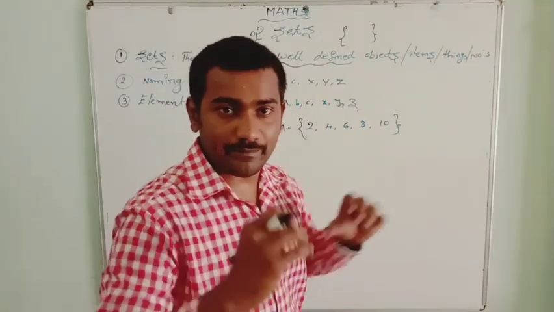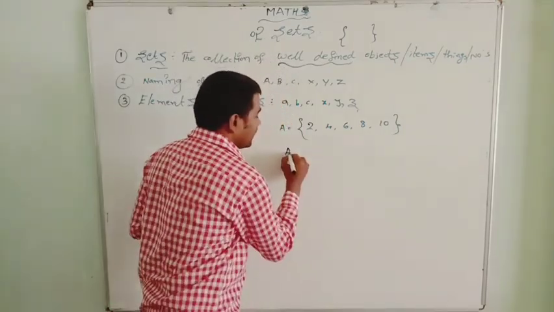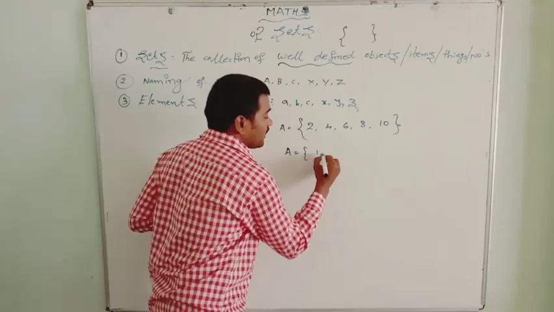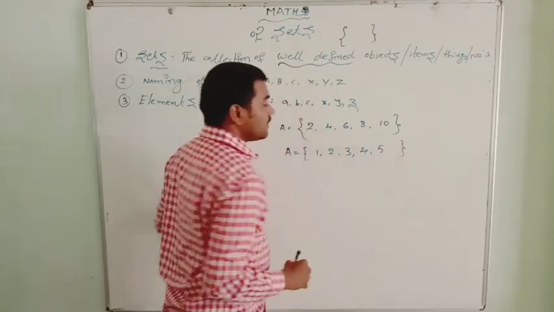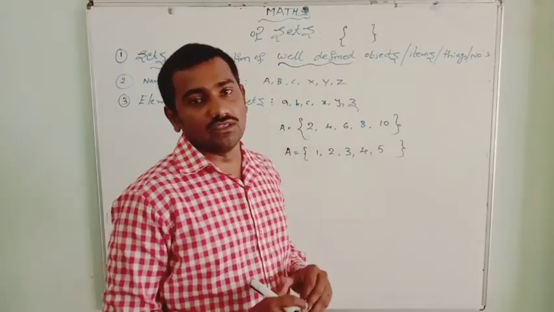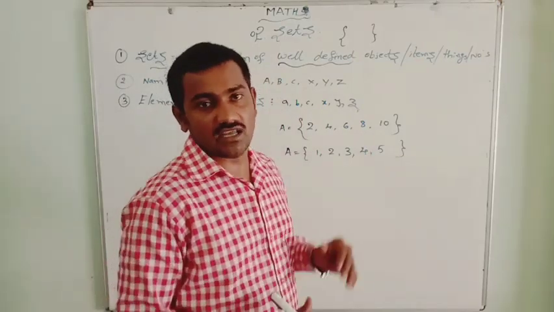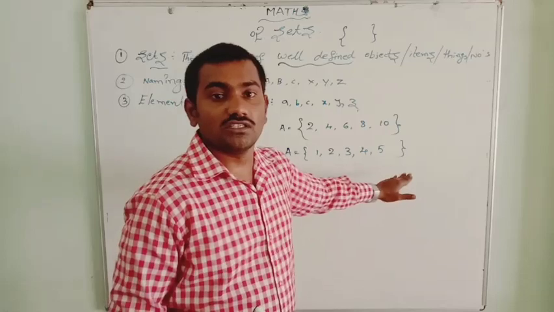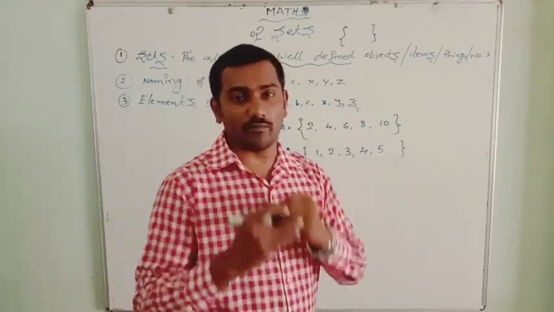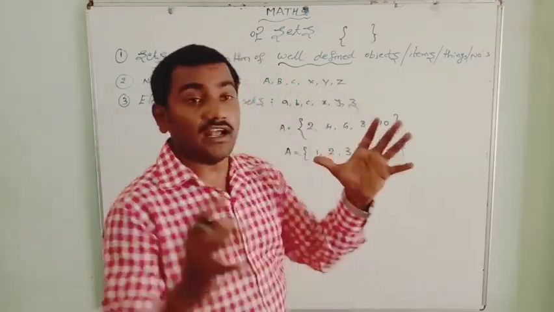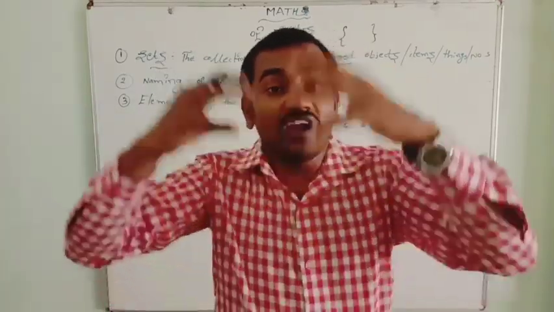That is a property. Let me write set A equals 1, 2, 3, 4, 5. These are the natural numbers less than 6, till 5. So these also have a common property, so we can tell this collection of objects is well defined.